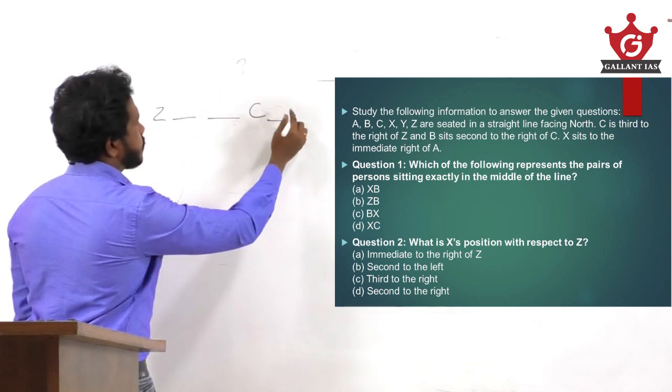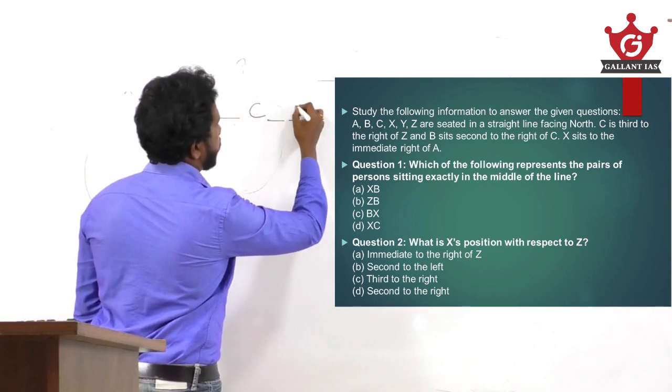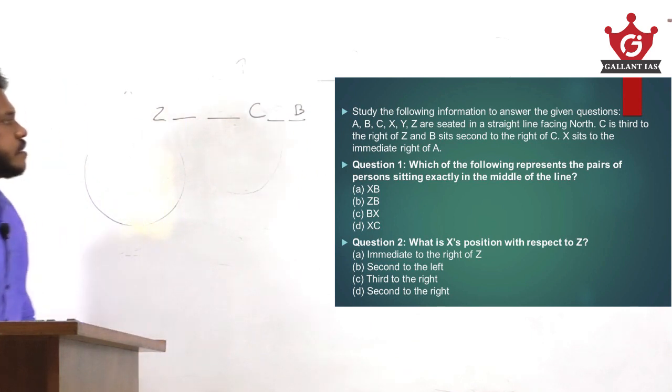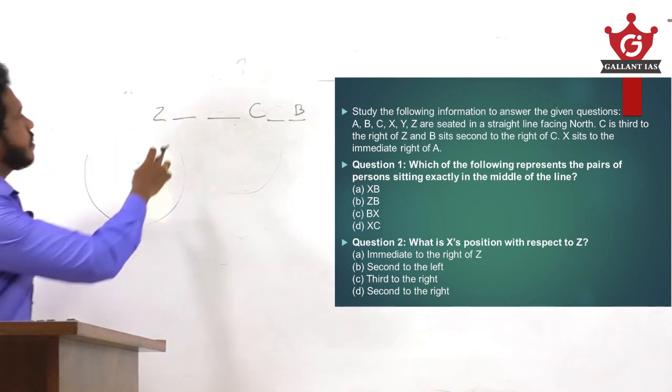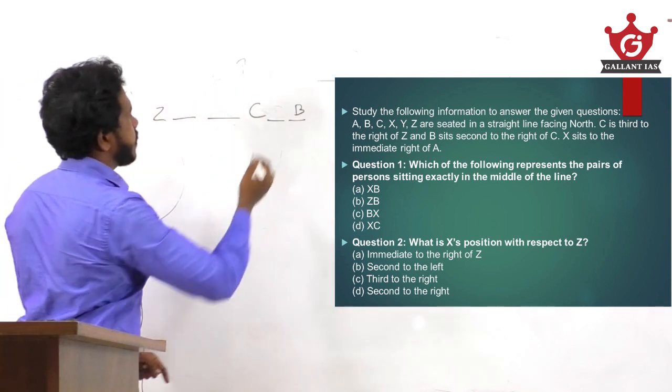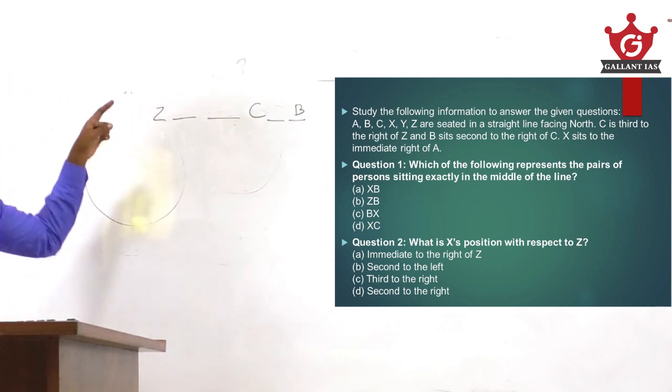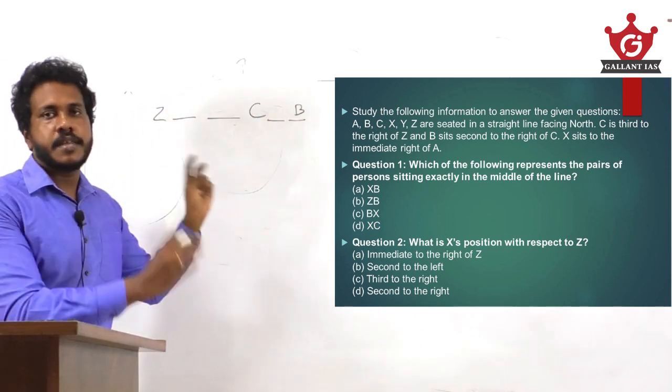So after C, first position, second position, here comes B. Now look here: 3 persons are placed and 3 empty spaces remain, so a total of 6 positions are shown here.